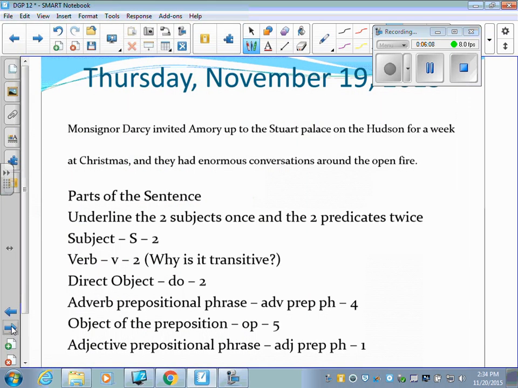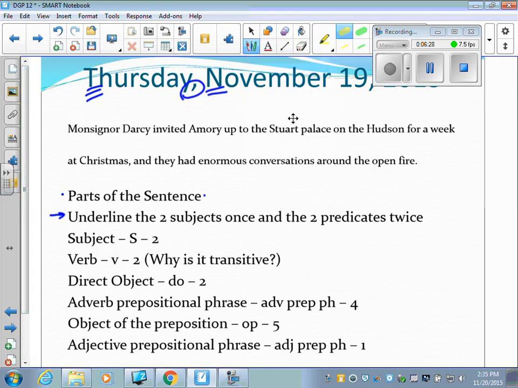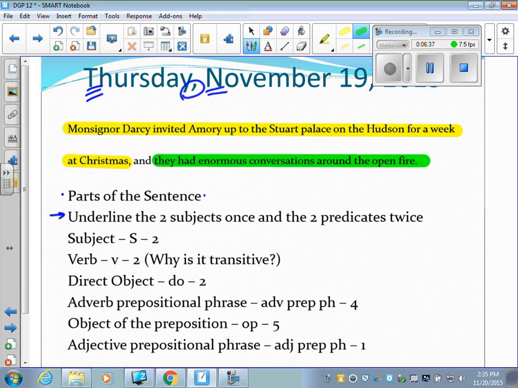Moving on to Thursday. Don't forget, again, commas, capital letters. Those are things that people lose points on. So this is parts of the sentence. We did parts of speech. We'll come back and do the underlining last. We have two independent clauses. Let me see if I can get a highlighter out here and I can better show you. Monsignor Darcy, this whole thing is one clause, and this one is a second. We have two independent clauses joined by a comma and a coordinating conjunction.